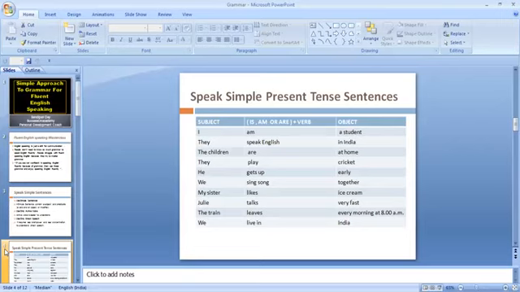Almost all of you know grammar, so I'm just highlighting the simple sentences that you can use so that you can speak fluently in English. They play cricket. This is a very simple sentence. They play football. When a group is going to the market, you can say it like that. Then they play badminton. Then he gets up, she gets up.